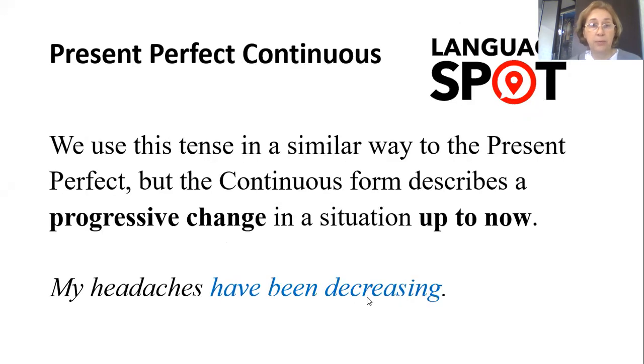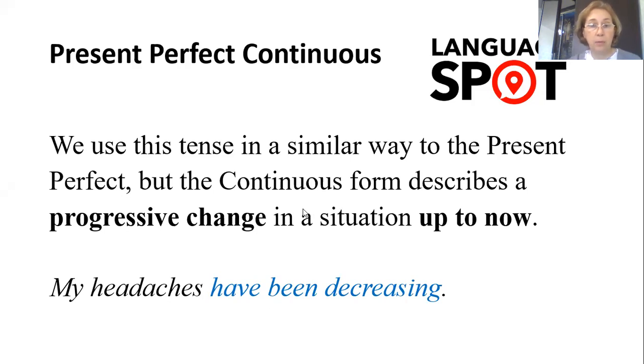And there is information about the present perfect continuous tense on this slide. We use this tense in a similar way to the present perfect, but the continuous form describes a progressive change in a situation up to now. It means it also focuses on the duration of the action, that it took some time to do. My headaches have been decreasing, for example, slowly. This is also about the result and about the process.